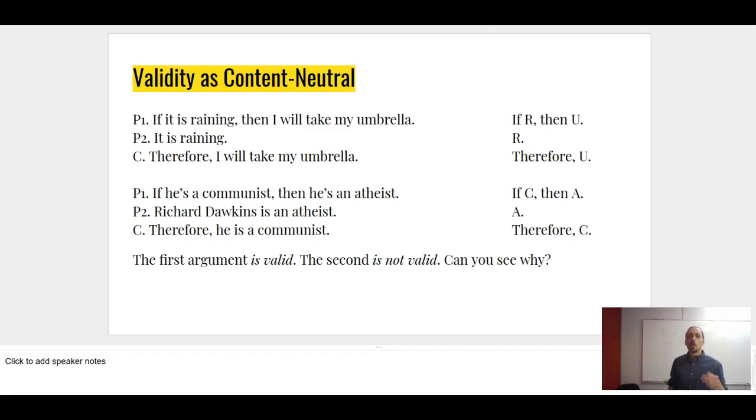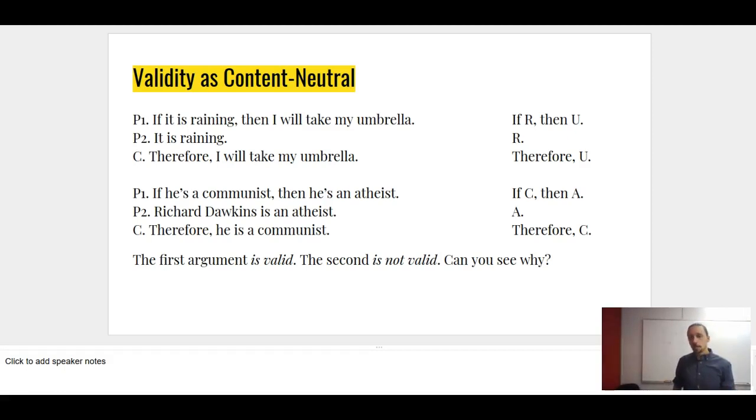If you're a whale, then you're a mammal. I'm a mammal, therefore I'm a whale? Well, that doesn't work, right? Because if C implies A, it doesn't mean that A will therefore imply C as a conclusion.